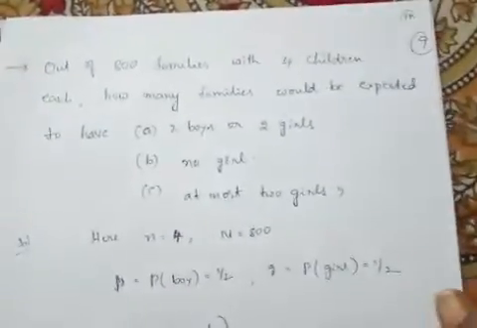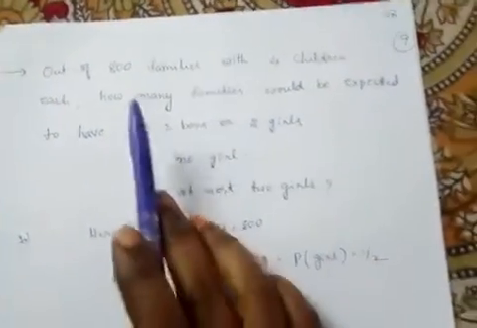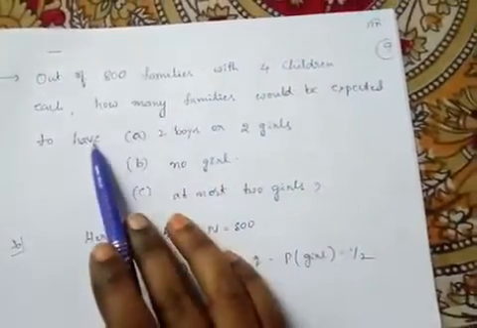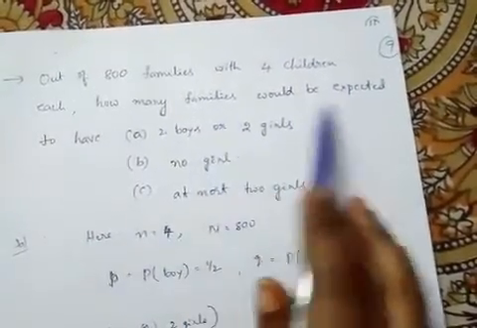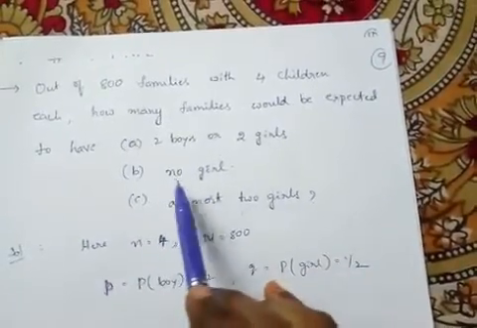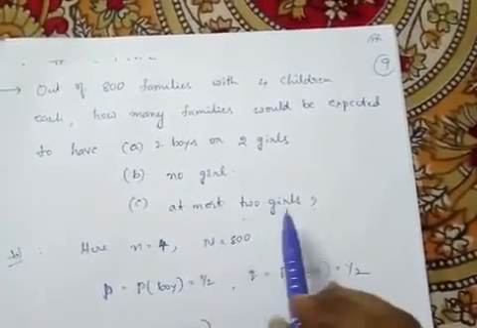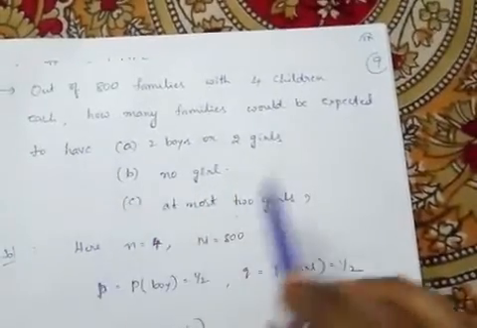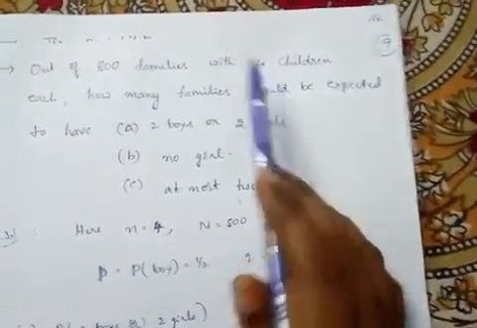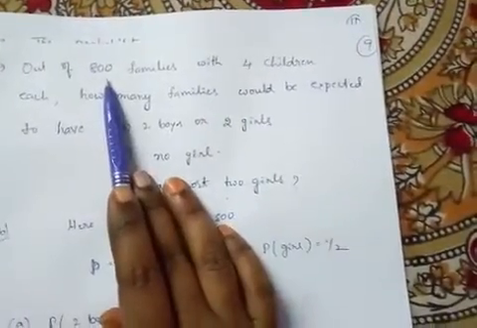So here the problem is, out of 800 families with 4 children each, how many families would be expected to have 2 boys or 2 girls, no girl, at most 2 girls. So it is also binomial frequency distribution, in which small n equal to 4, capital N equal to 800.